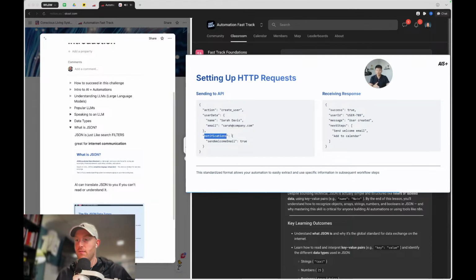Now I have a notification object. In here, I'm saying, okay, send welcome email, true or false. We're going to say true. And so basically in natural language, I would be telling you, hey, go create a user in the database for Sarah Davis, her email is sarah@company.com, and then send her a welcome email. That's all that's going on right here in this JSON.